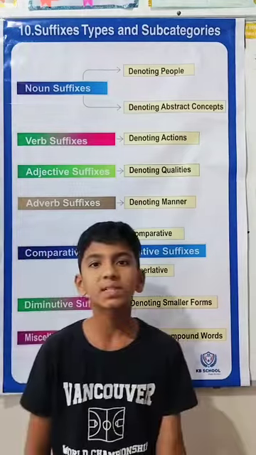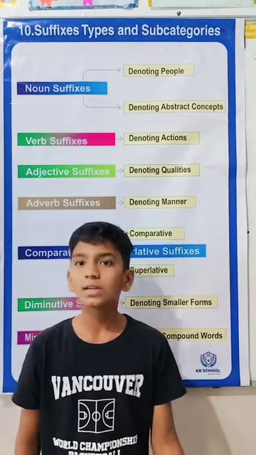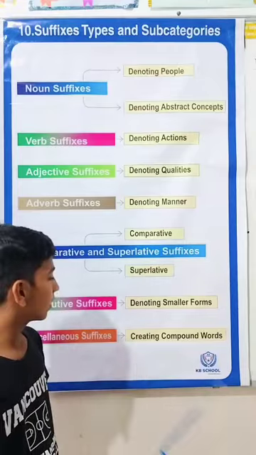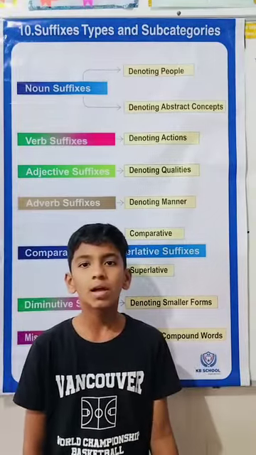Miscellaneous suffix. Miscellaneous suffix is a set of phrases that do not change the meaning of a sentence, and they are further divided into 1 type: creating compound words. For example, post station and police station.